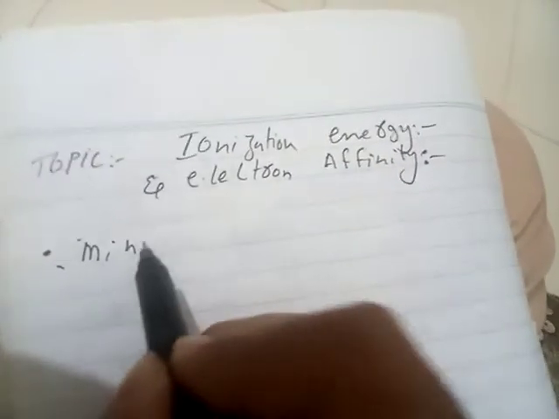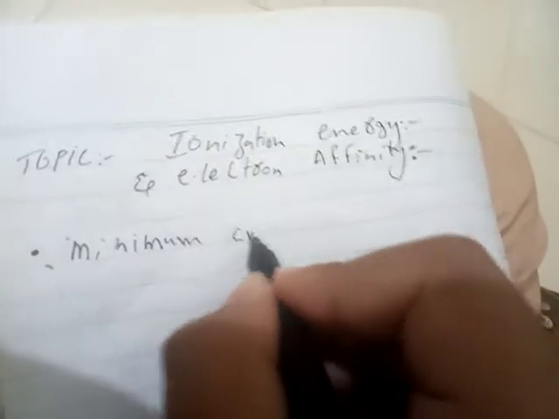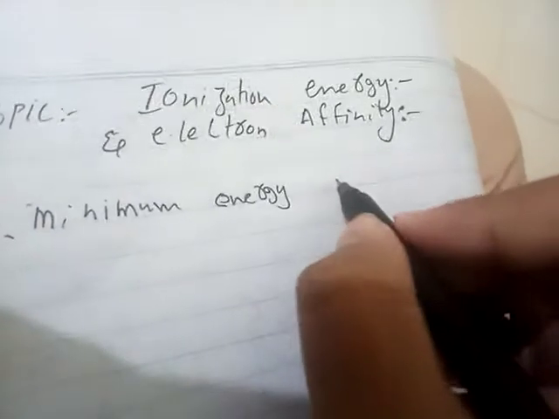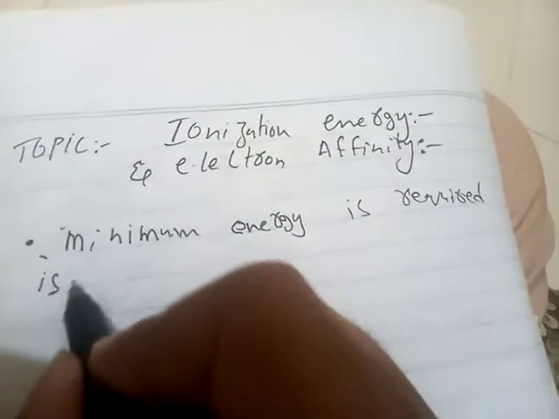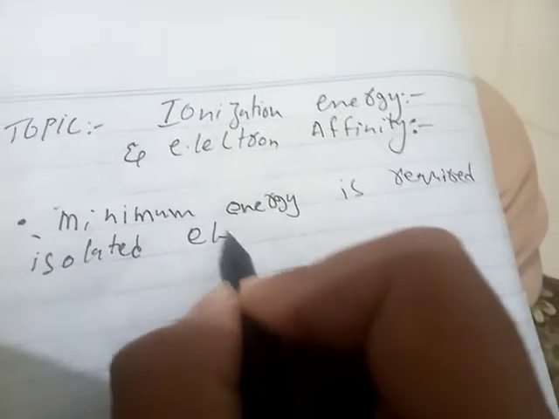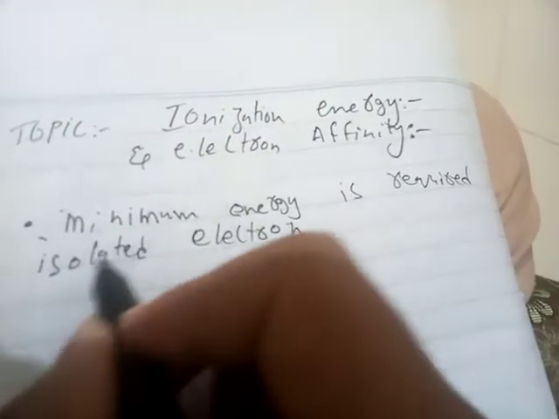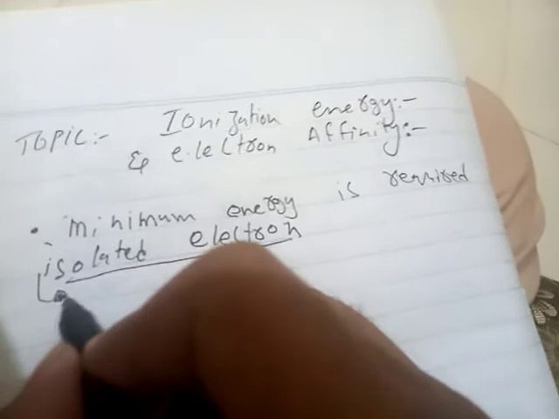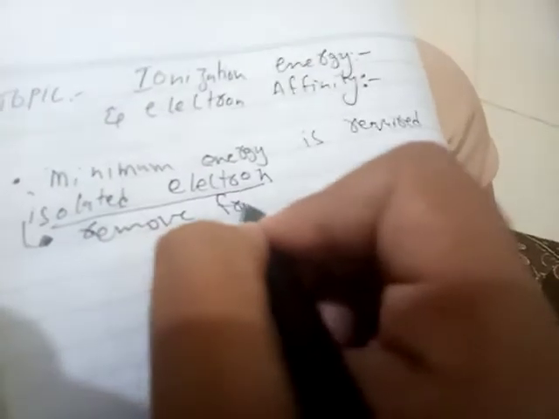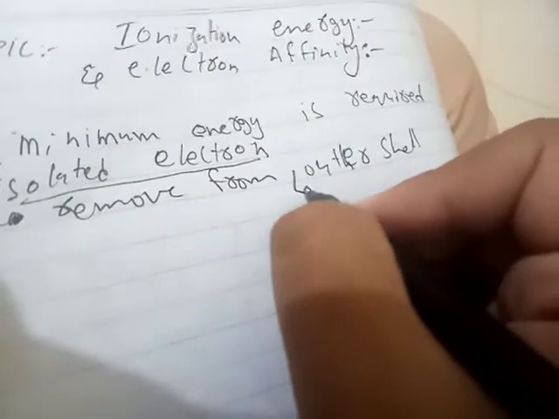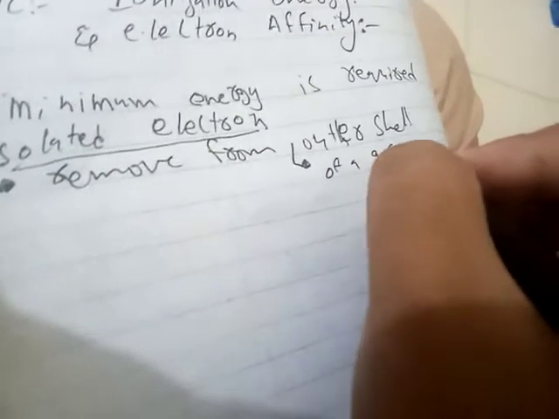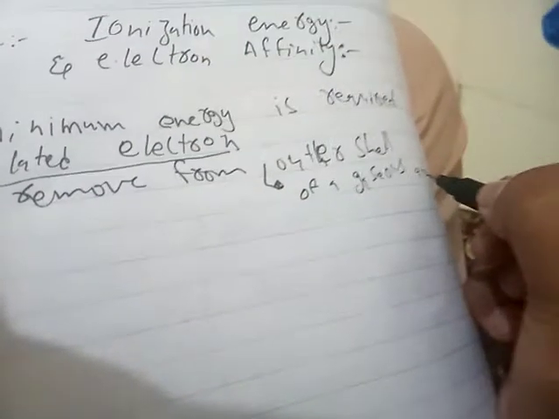Ionization energy is the process in which the minimum energy is required to remove an isolated electron from the outer shell of a gaseous atom.